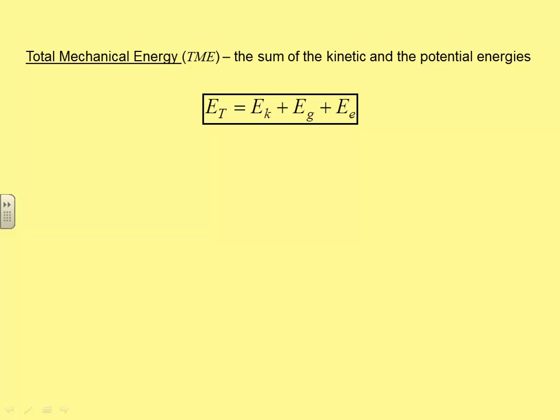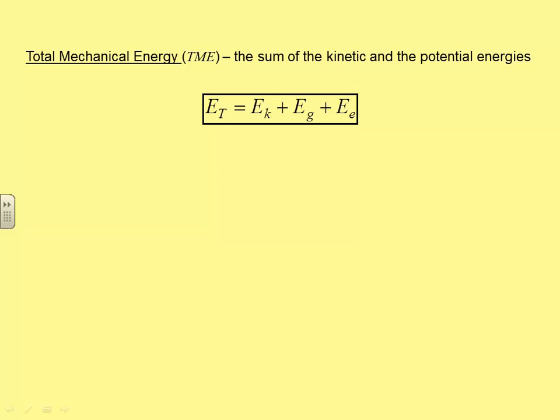Now notice this is mechanical energy, so we're only talking about mechanical potential energies. We're not talking about things like chemical potential energy or nuclear potential energy. These are just the mechanical potential energies plus your kinetic energy. Notice, we're not talking about work, we're not talking about dissipated energy, which is why this is different than the approach we take. I personally like our approach, but I need to introduce you to this in case you see it on an AP test.